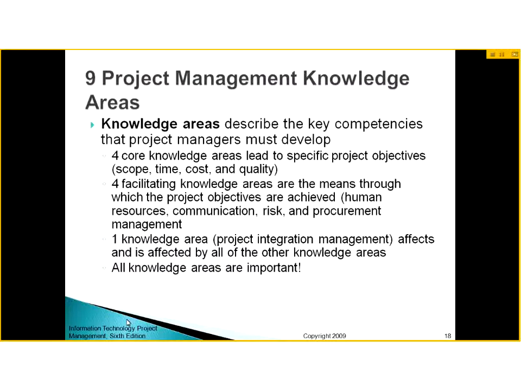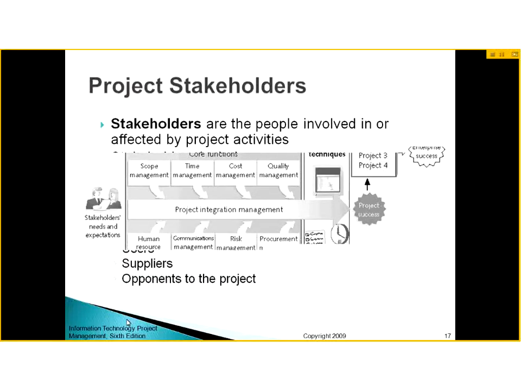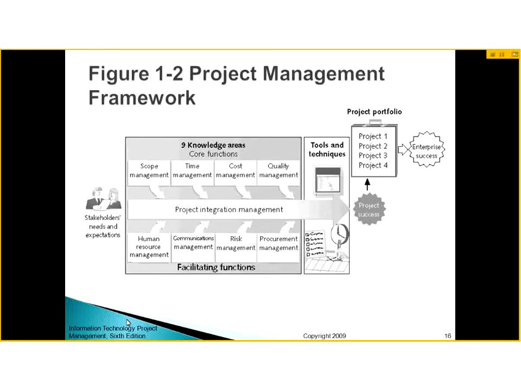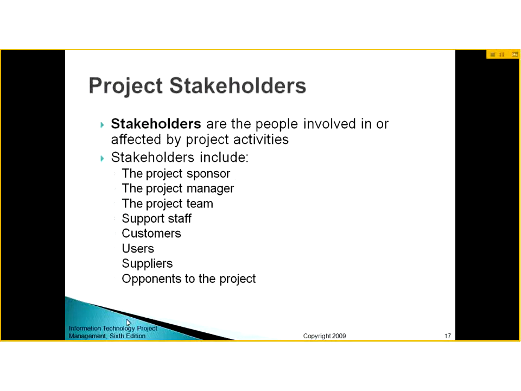So I told you that in the project management framework there are 9 knowledge areas. 4 of them are core knowledge areas, and 4 are facilitating functions, which are called facilitating knowledge areas. When we combine all these 8, this results in the knowledge area called project integration management. So if you are using all these knowledge areas correctly, it leads to the success of your project.